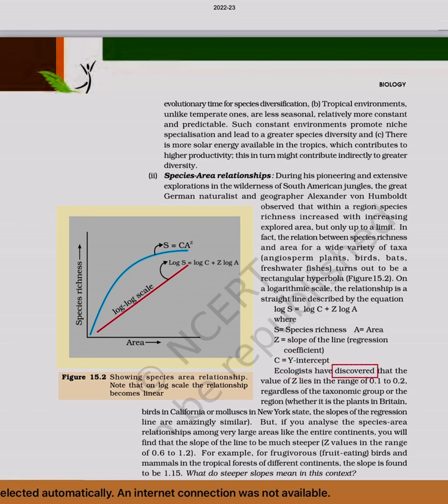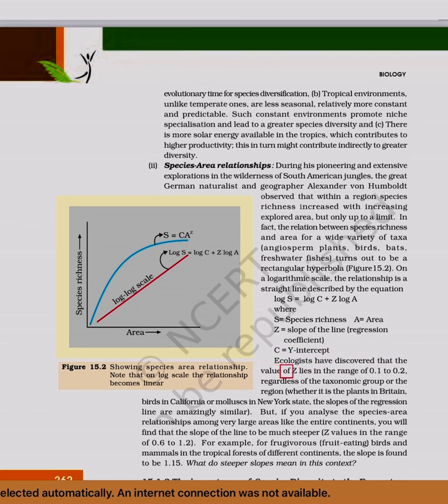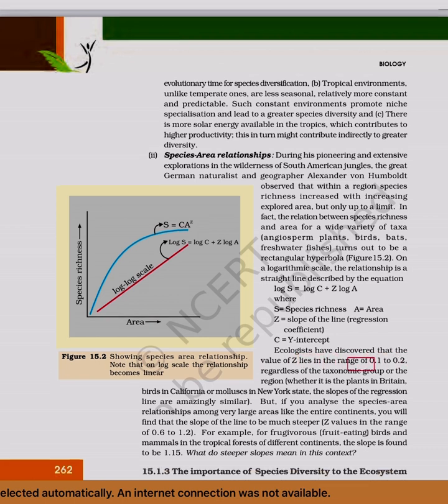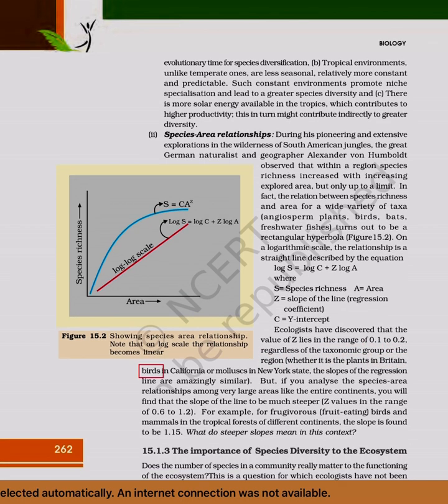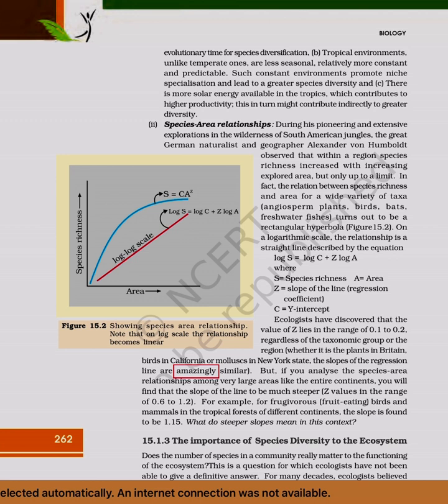Ecologists have discovered that the value of Z lies in the range of 0.1 to 0.2, regardless of the taxonomic group or the region, whether it is the plants in Britain, birds in California, or mollusks in New York State. The slopes of the regression line are amazingly similar.